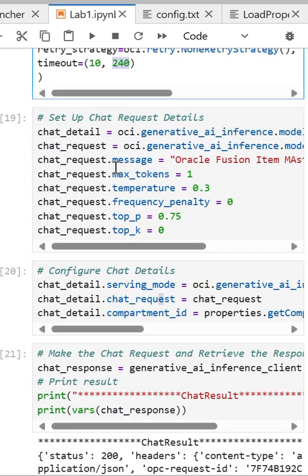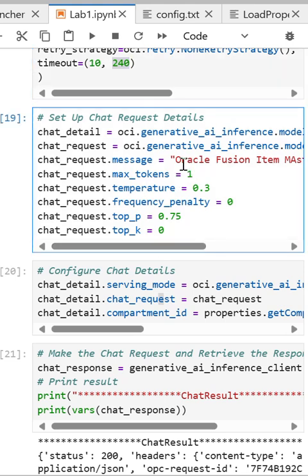This is the key place where I'm setting the chat request details. So by default I put, see, the token is only one as a response, and the temperature is 0. So what does temperature mean? If I put 0, that means it's going to repeat the same response which is coming, and there is no kind of variation in that.